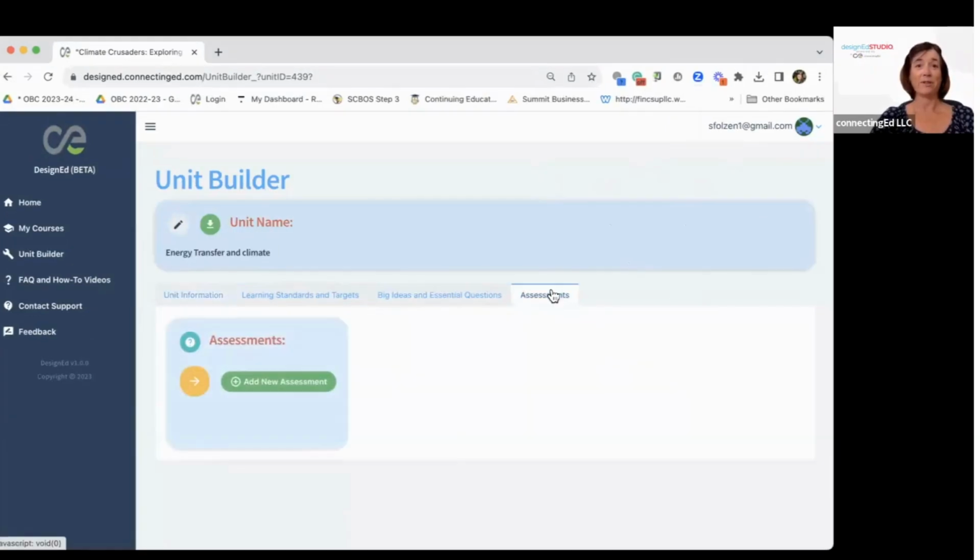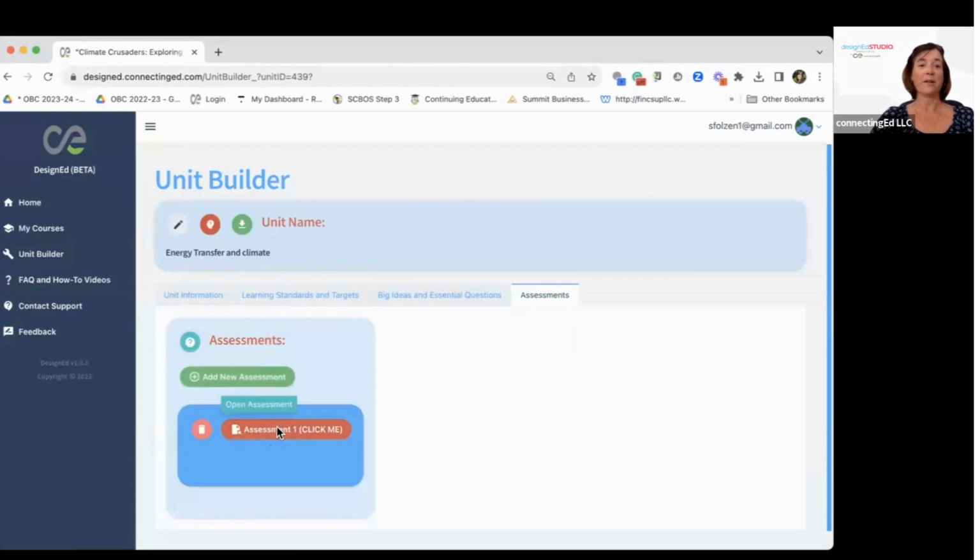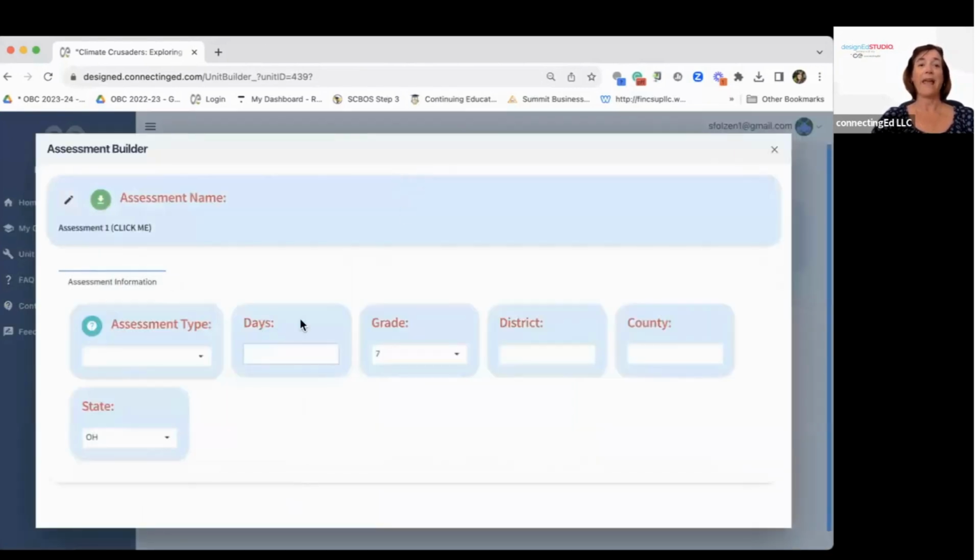And now it's time to build some assessments. So you click on assessment and this pops up. Don't forget, more information here. Click here to add a new assessment, double click, and we are prompted to add assessment information. You can choose from a DOK 2-3, generally a shorter assessment with more focused number of learning targets, or a DOK 4 assessment task, which is a little bit longer, more in depth, covers more learning targets as well.